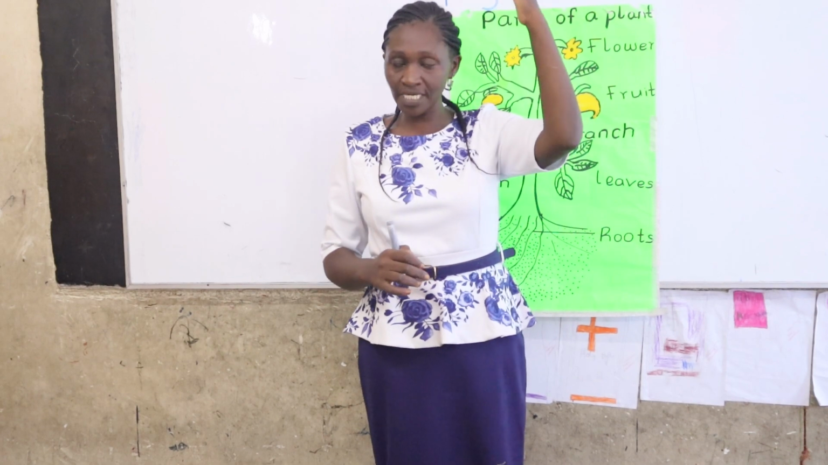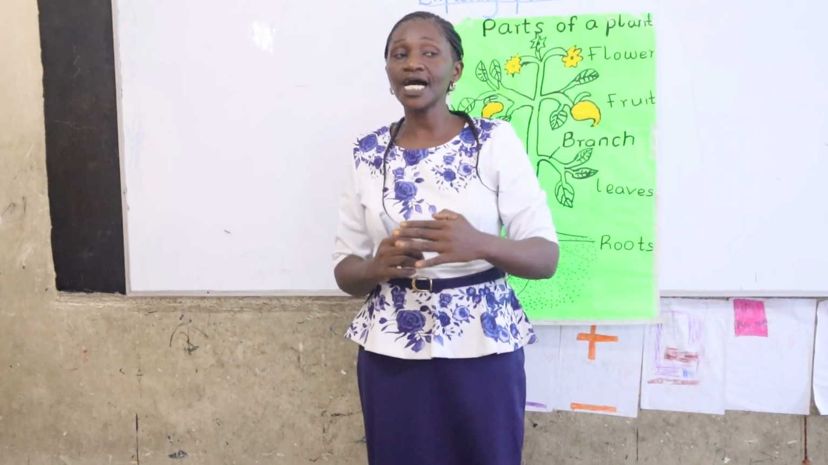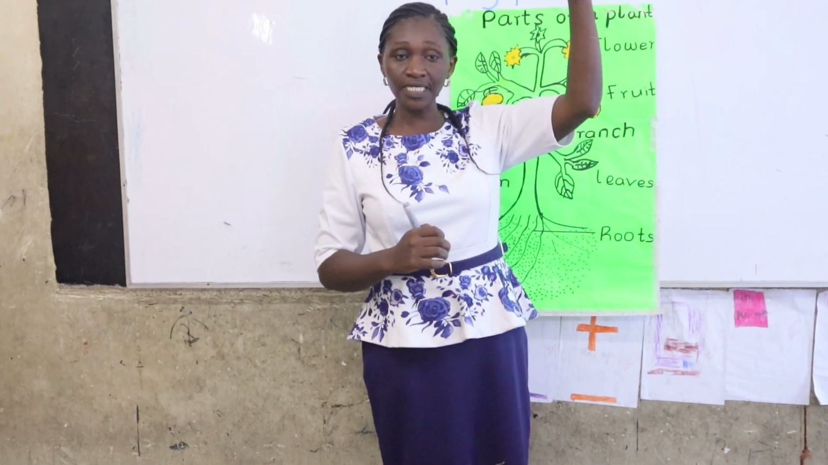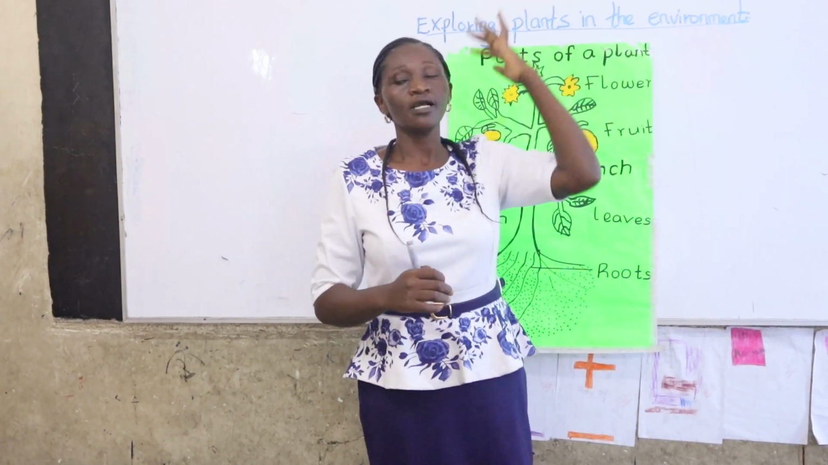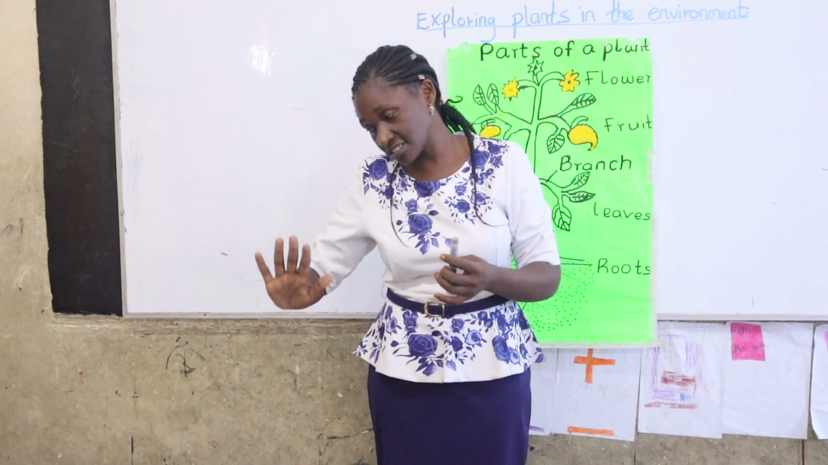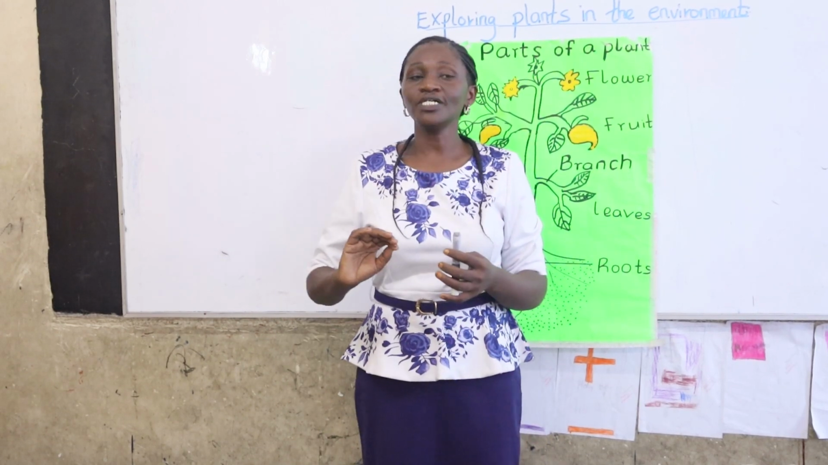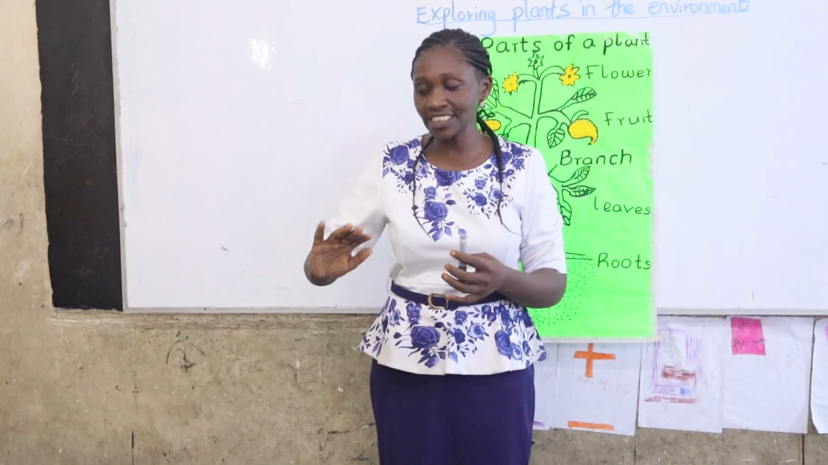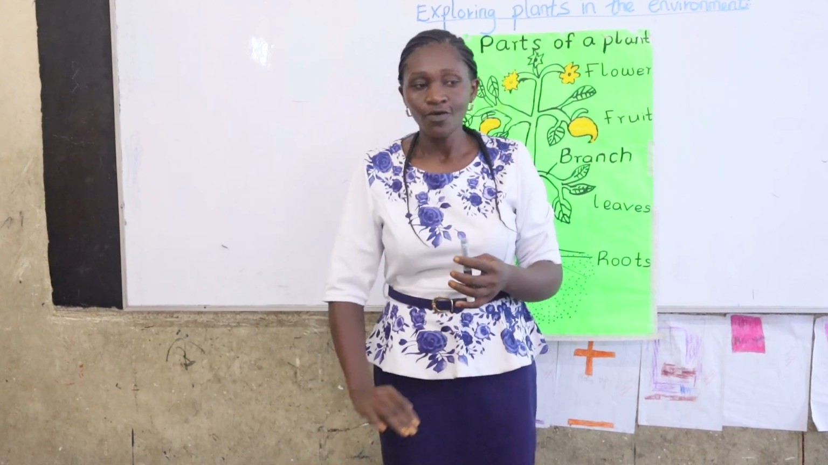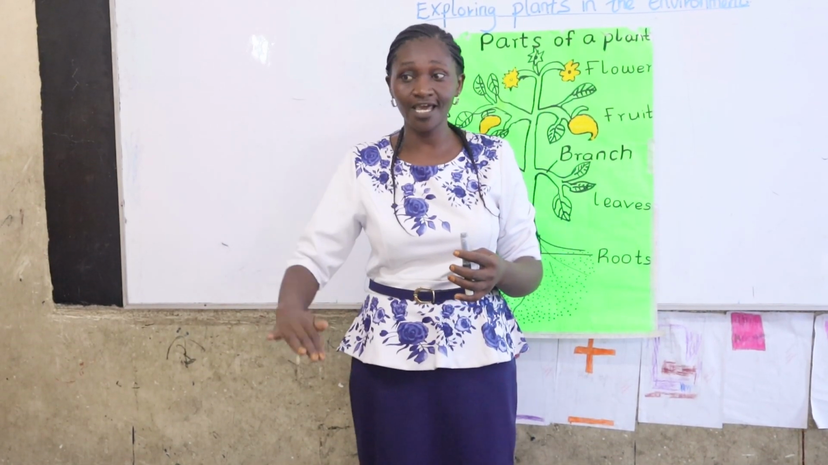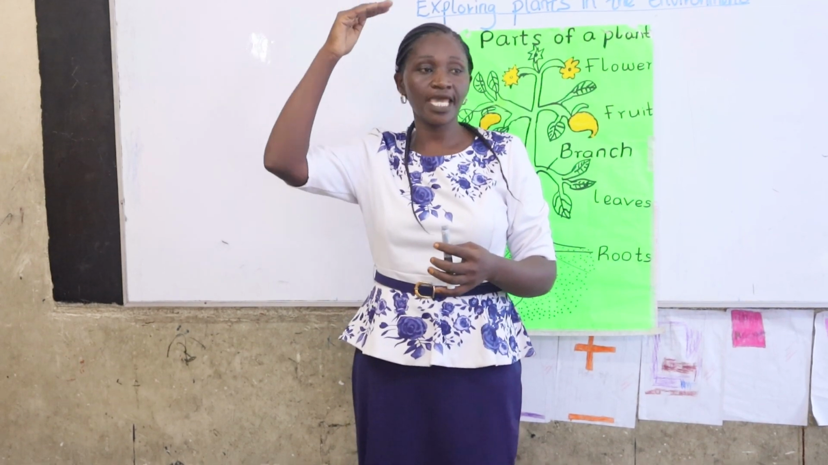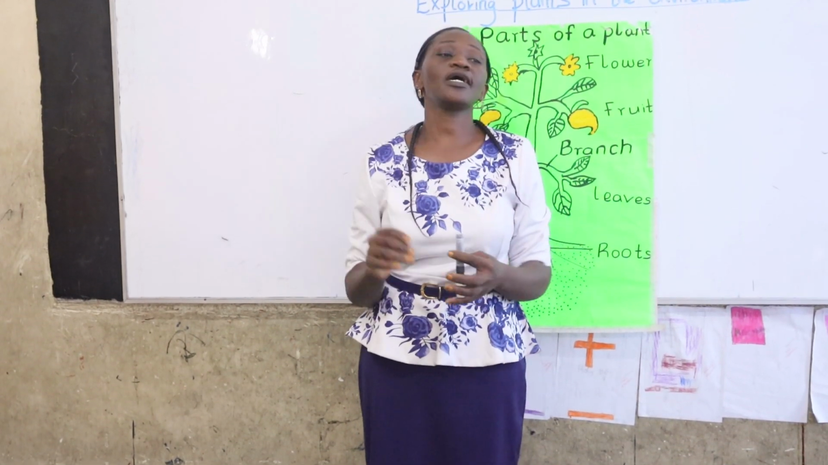Aya, what about banana plants? It is big. What about maize plant? It is big. What about cabbage plant? It is small. What about carrot plant? It is small. What about sukuma wiki plant? It is small because it doesn't cover my head.